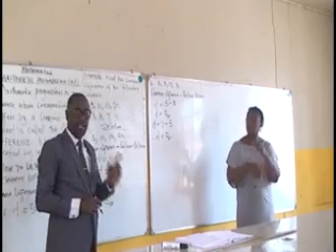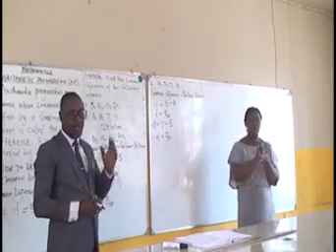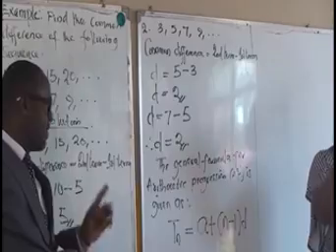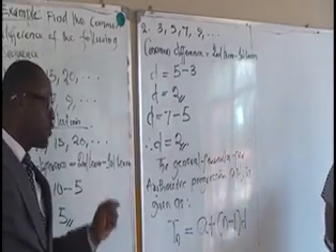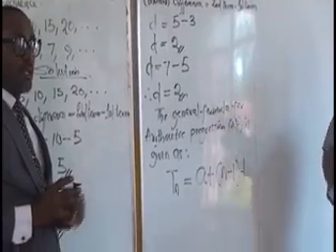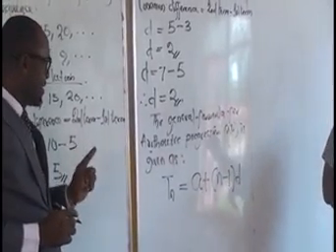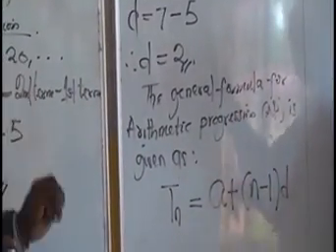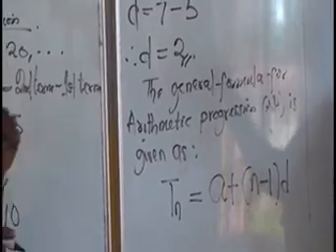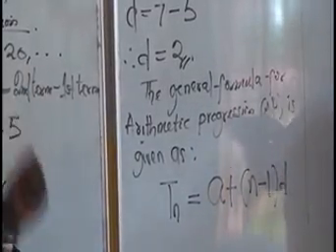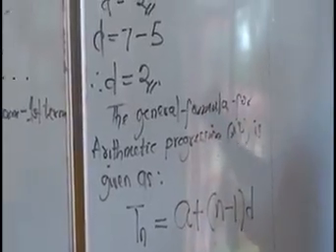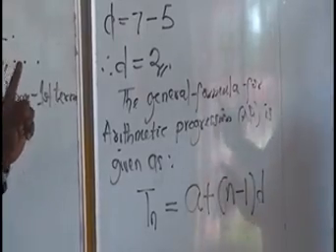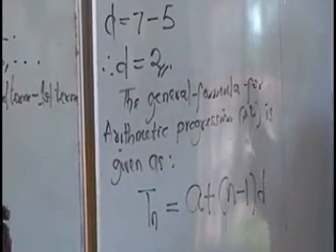So I will write the formula on the board and define the terminologies in the formula: Tn = a + (n minus 1)d. These alphabets are well defined one after the other in order for you to resolve a particular problem given to you. First and foremost, we're going to look at the definition of those terms.